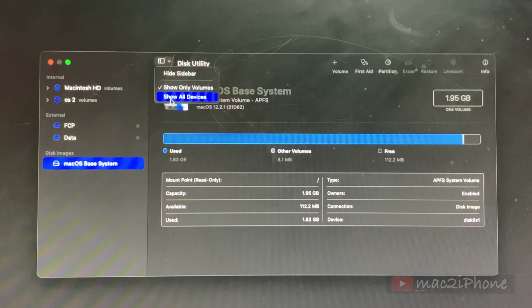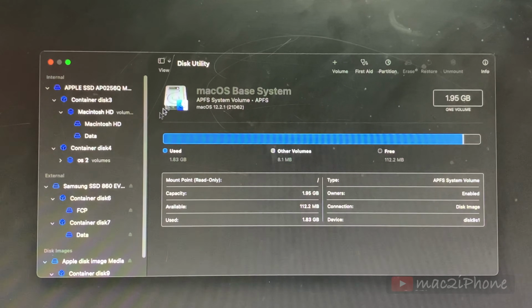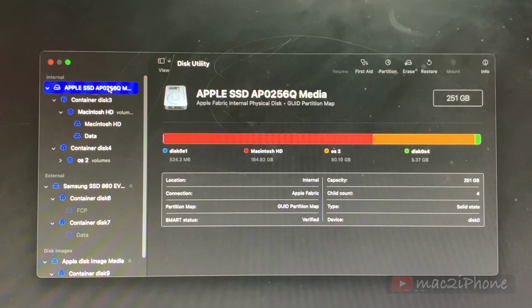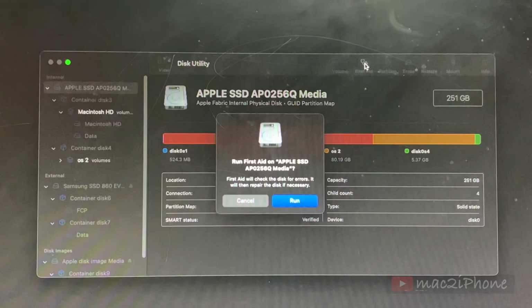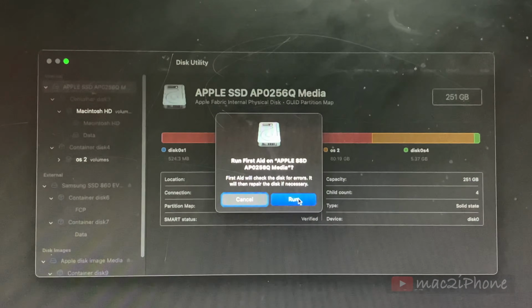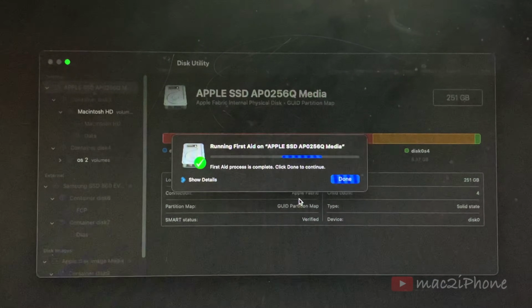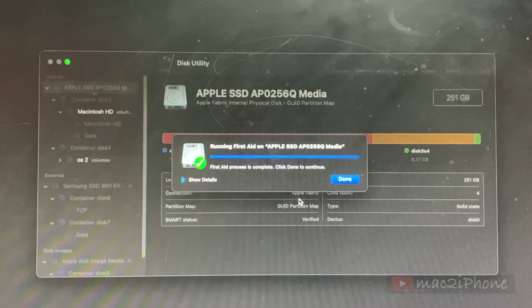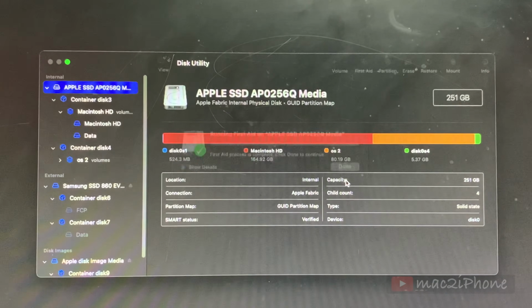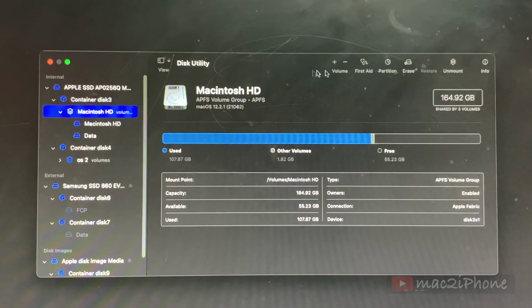Here, from the View option, show all devices. Now select each and every item from the list, then click on Erase and run. Hope it helps you to fix your SSD issues if you have any.